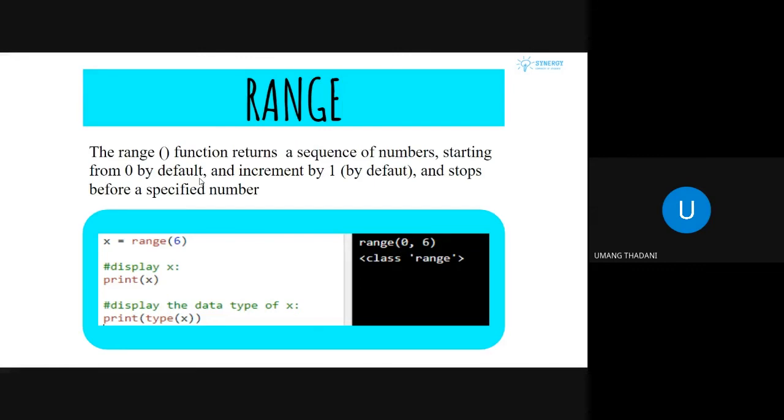Okay, so over here, as you can see, x equal to range 6. So print x will be range of 0 to 6. So if we specify only one value, it will take that as a default parameter, that will be the ending value, and it will start with 0, and the default value for the gap will be 1. So as you can see, if we have printed x, this is what we get, and the type of x is range.